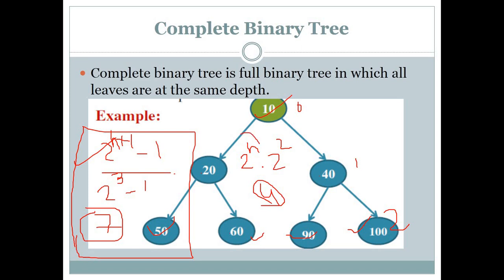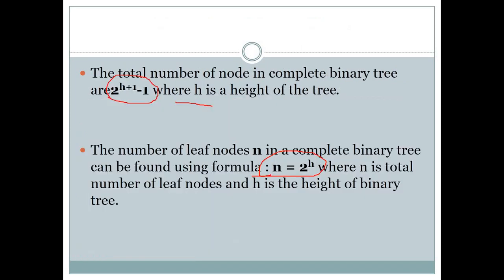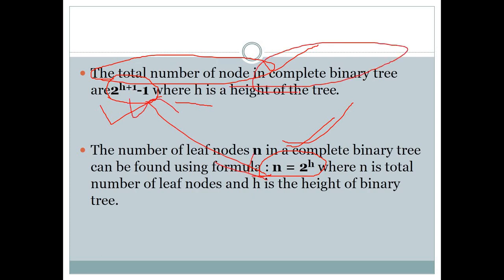So 2 raised to h is the equation for finding the leaf nodes of our tree, and 2 raised to h plus 1 minus 1 is for the total number of nodes in our complete binary tree. Remember this: these two equations are applicable on only and only a complete binary tree.